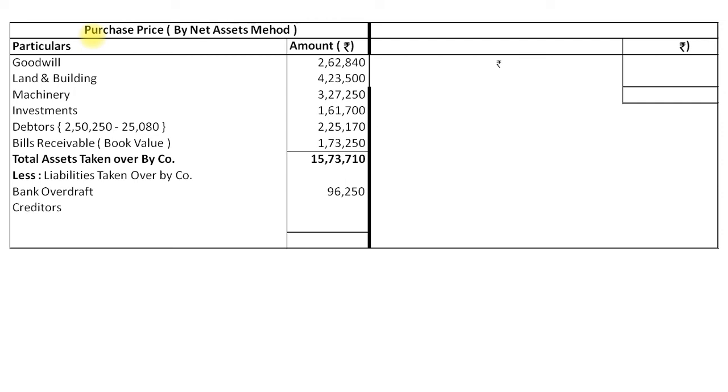creditors ₹1,69,400, and bills payable for ₹1,13,520. So finally net assets amount to ₹11,94,540. Dear students, this is nothing but the net assets taken over by the company to acquire the partnership firm, and it becomes our purchase price. And now the company will make payment of the purchase price, it means purchase consideration.